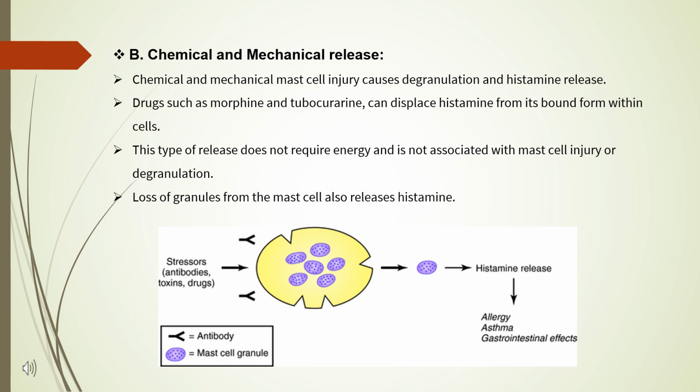In the second process, which is chemical and mechanical release, chemical and mechanical mast cell injury causes degranulation and release of histamine. Drugs such as morphine and tubocurarine can displace histamine from its bound form within the cell. This type of release does not require any energy and is not associated with mast cell injury or the process of degranulation. The loss of granules from the mast cell also releases histamine.